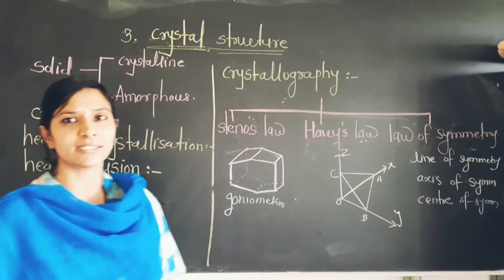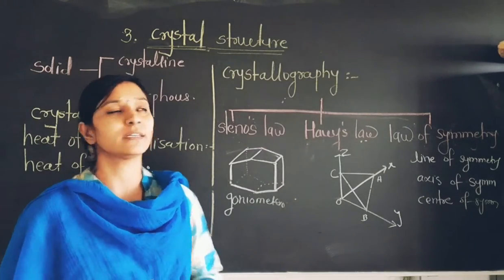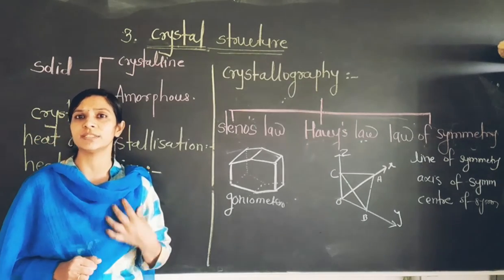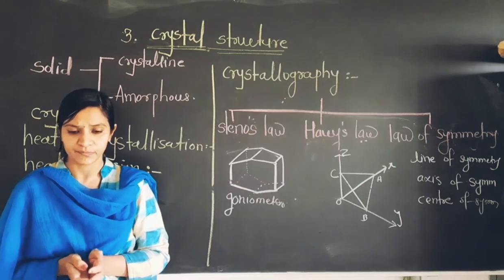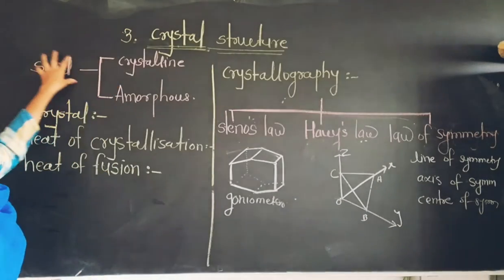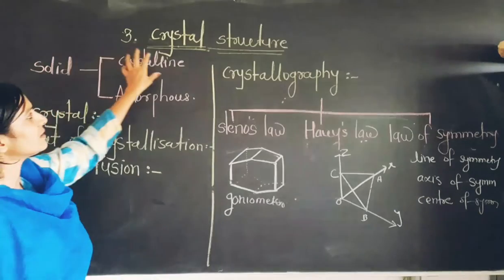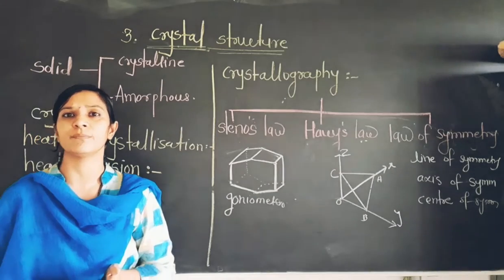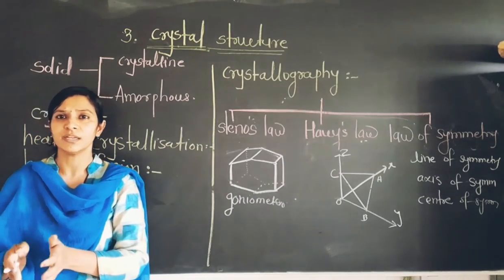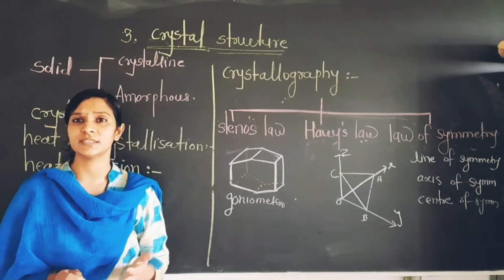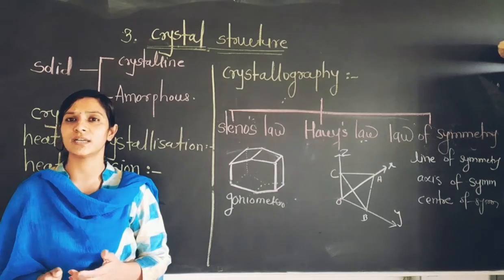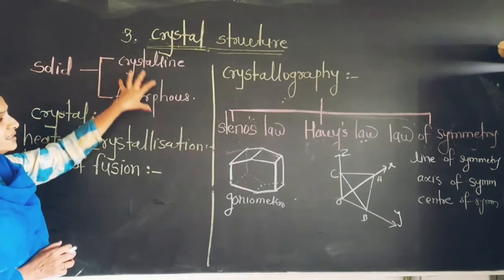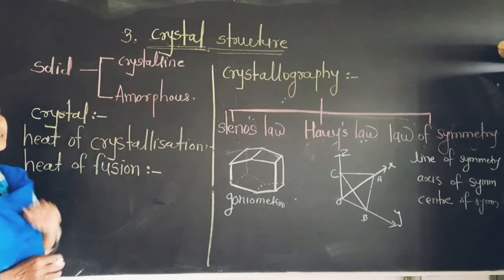So friends, what is meant by the crystal and what is meant by their geometry? Any material which we get from nature is of two types. The solid material, the first type is crystalline and the second one is amorphous. As you know, there are three states of matter. Nowadays the fourth state is also included: solid, liquid, gas, and the fourth one is of course plasma. And the solid material is divided into two parts: first is crystalline and another one is amorphous.